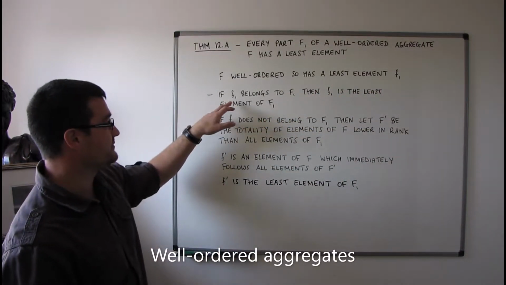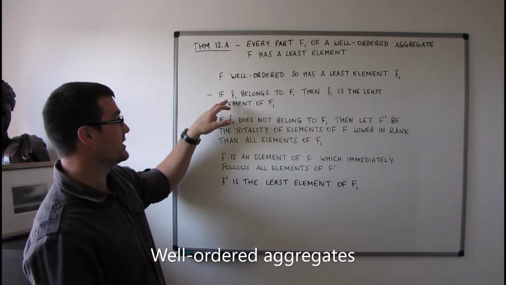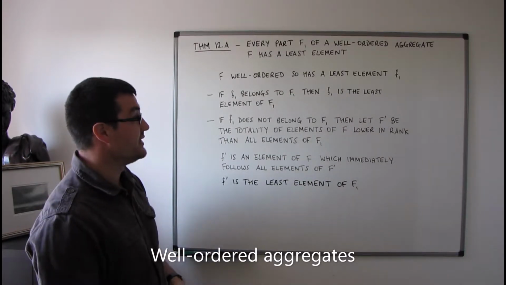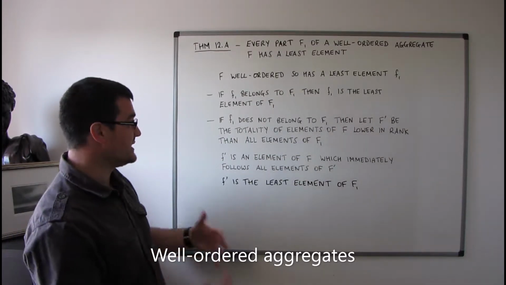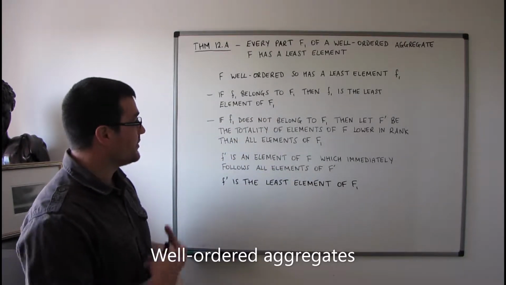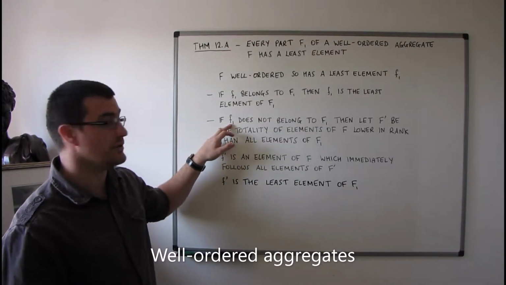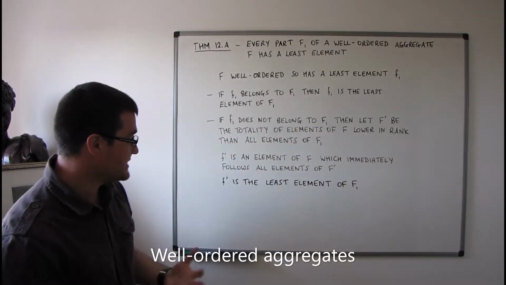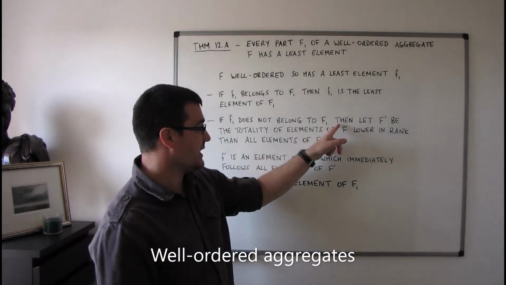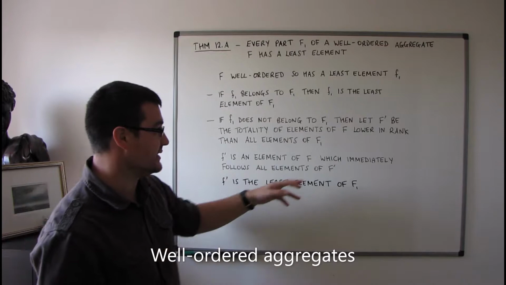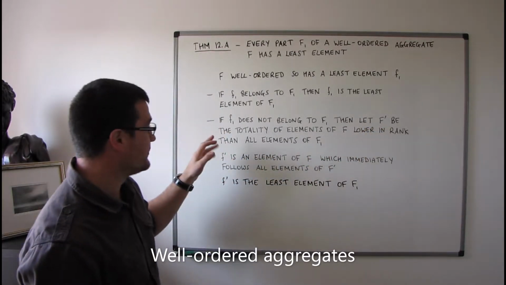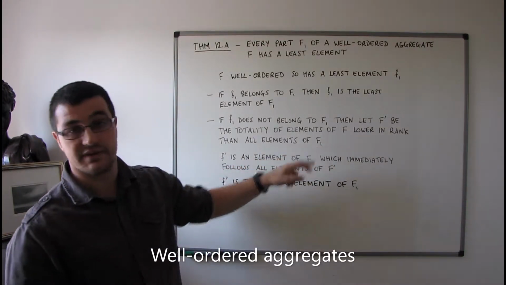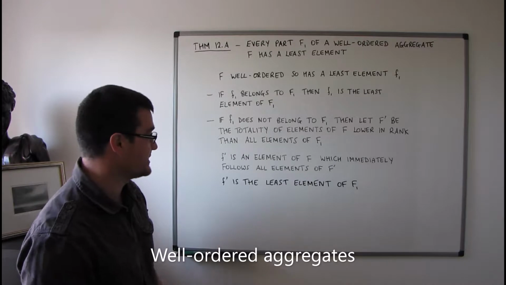So in that case, we've got that if the part F1 contains the least element f1 of the aggregate F, then that f1 must also be the least element of the part F1. On the other hand, it might be that the element f1 does not belong to the part F1. Well, in this case, let's have a look. Let's take the aggregate or the totality F' of all elements of F which are lower in rank than all elements of the aggregate F1, of this part F1.